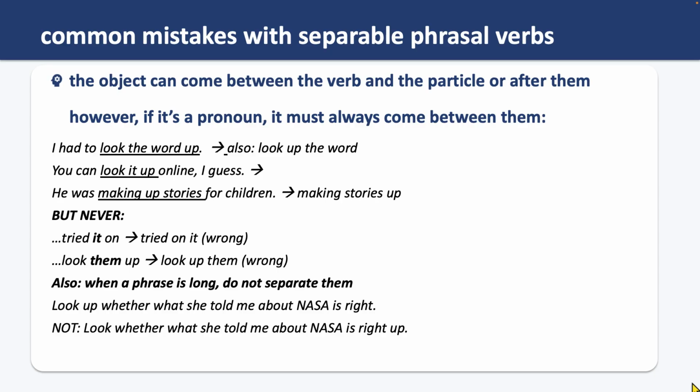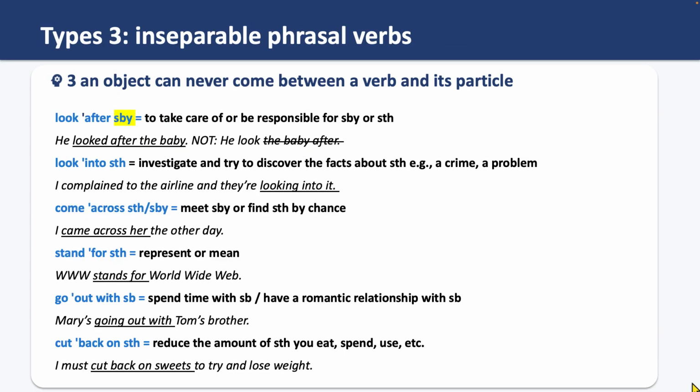And now let's very quickly jump to the next type. It's type 3, and it's about inseparable phrasal verbs. So in this case, we again have an object, yet it will never come between the verb and its particle.